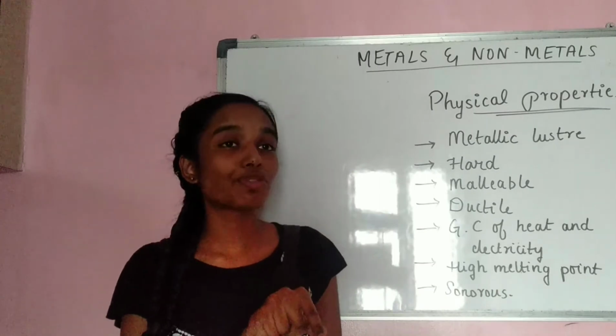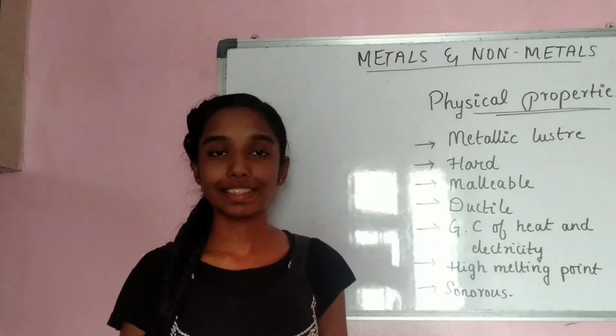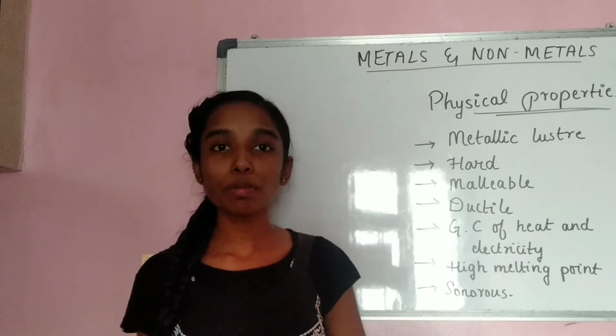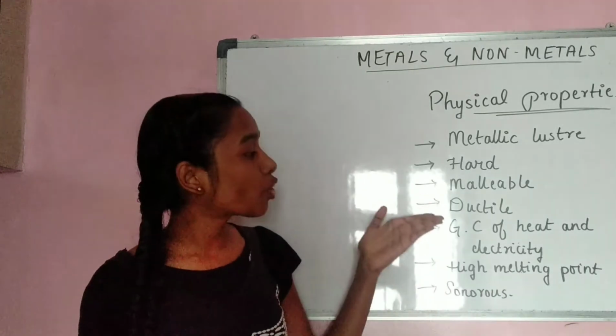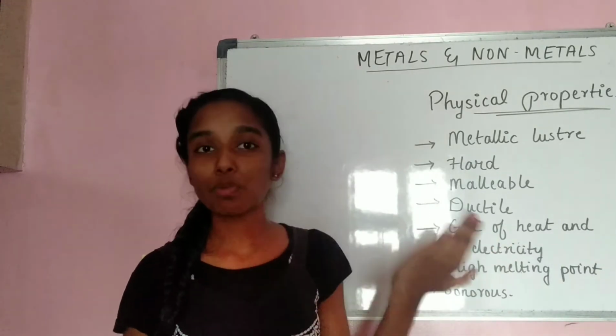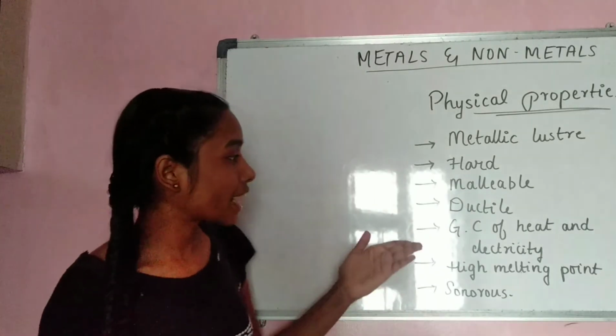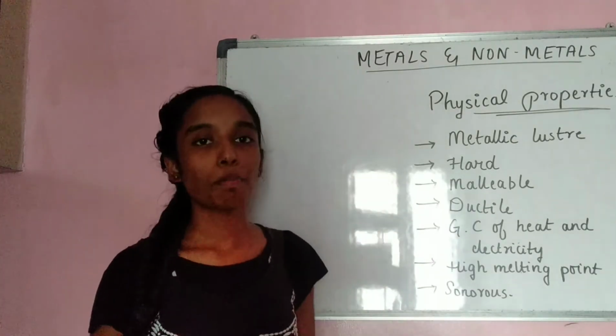It is only because metals are good conductors of heat and electricity that we use them for utensils, like we find copper utensils and aluminium utensils. It is because they are good conductors of heat. And we find copper wires and silver wires. It is because they are good conductors of electricity. These are again a few physical properties of metals.